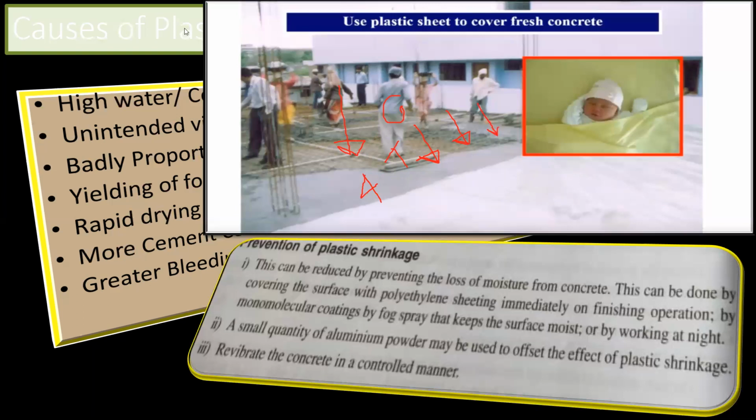The next is a small quantity of aluminum powder may be used to offset the effect of plastic shrinkage. The third is to revibrate the concrete in a controlled manner. Revibrate in the sense, sometimes the water will come at the top. So try to take it out and do the proper compaction and all, so that you'll have a uniform mix. Right. So this is how we can do the prevention of the plastic shrinkage.